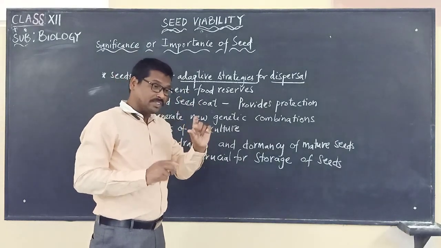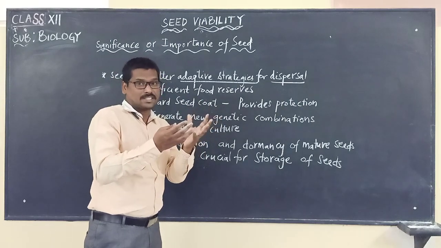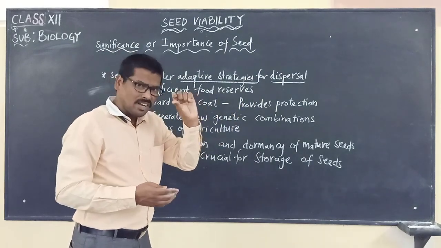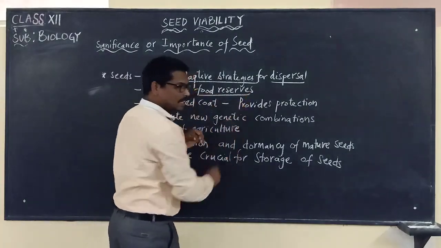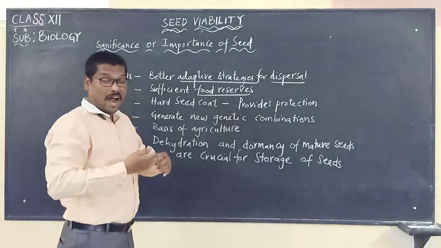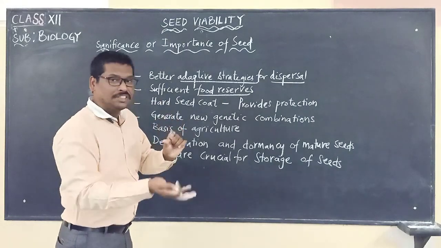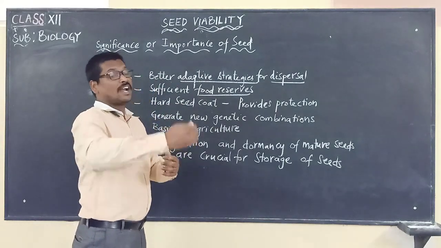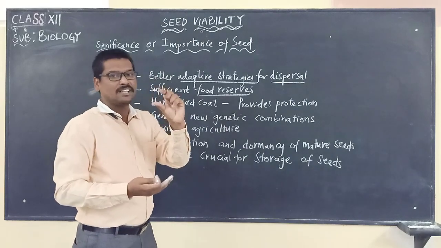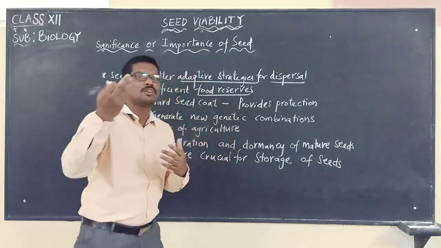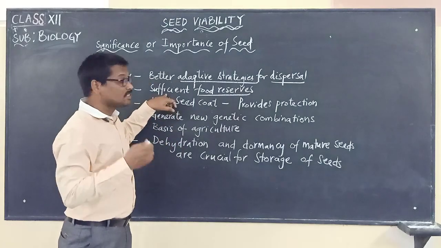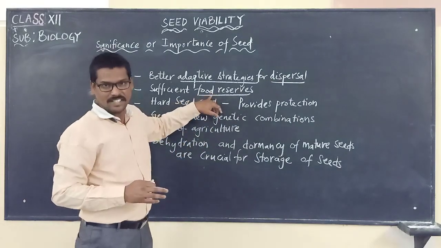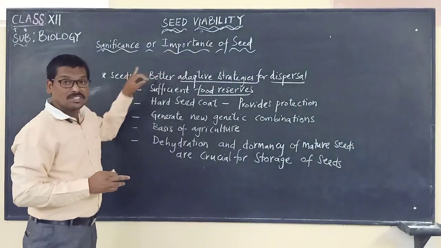Until it has cells which can photosynthesize and prepare its own food, the seedling uses the stored food in the cotyledons. Later the seedling produces leaves able to photosynthesize. So the seed has sufficient food reserves so that the seedling can germinate and develop before it can photosynthesize. That is one importance of the seed.